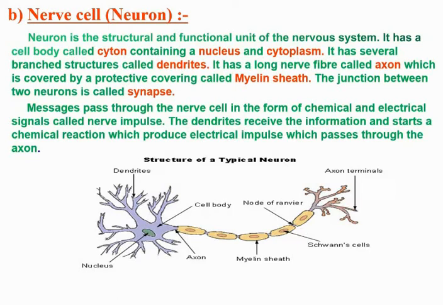In higher multicellular animals, the nervous tissue consists of nerve cells or neurons, nerve fibers, bundles of nerve fibers forming nerves, packing cells, that is neuroglia, ependymal cells, and neurosecretory cells. Now we will be discussing the most important topic of this chapter as per the examination point of view, that is the structure of neuron or nerve cell.